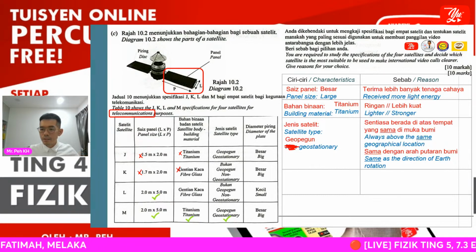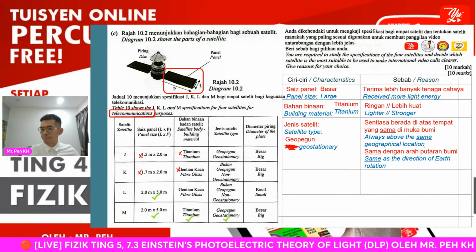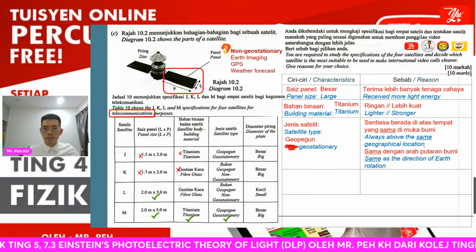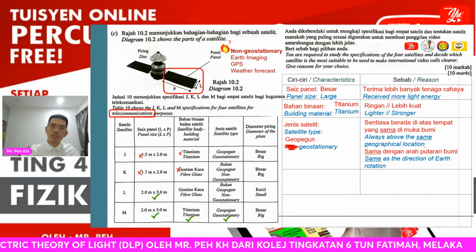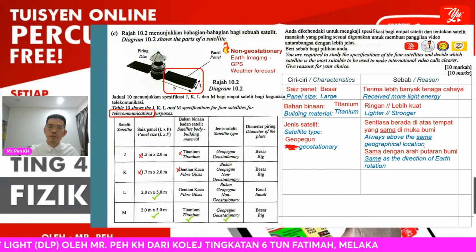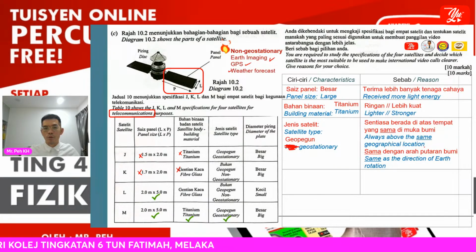The reason is it is always above the same geographical location, or the same as the direction of Earth's rotation. A non-geostationary satellite is normally used for Earth imaging, GPS for navigation purposes, and also for weather forecast.